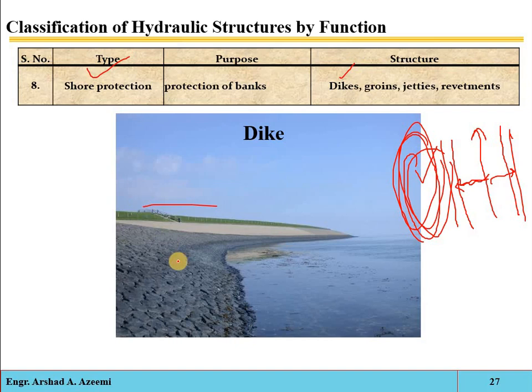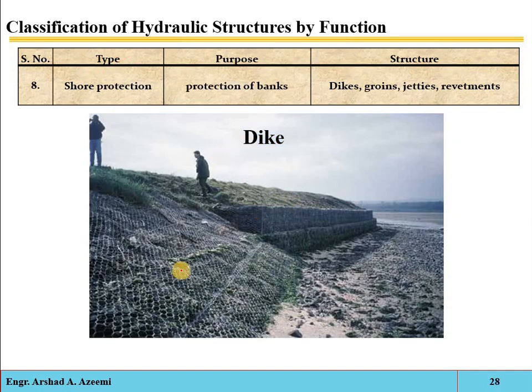The first structure which is used for shore protection is the dikes. Such walls are constructed from stones. If the river waves are coming, they will strike these walls or these dry dikes, and their impact will be reduced, or we can say eliminated. So these dikes are just walls, barriers, a type of dam or levee, a type of embankment, which is stopping